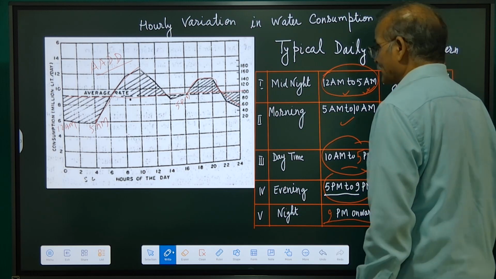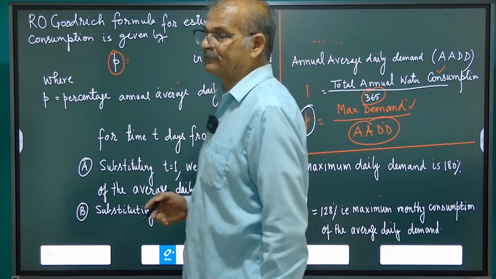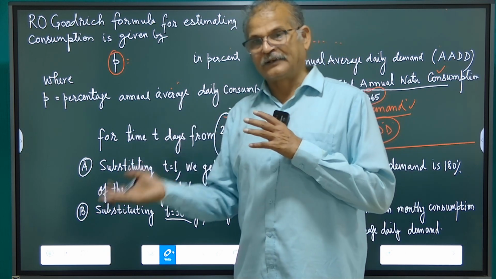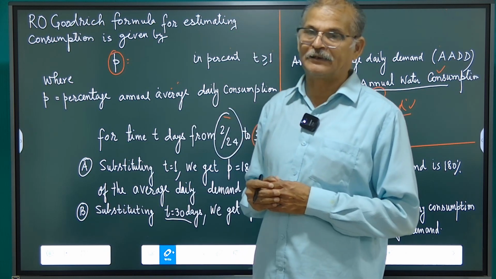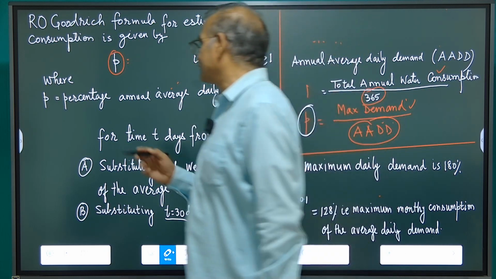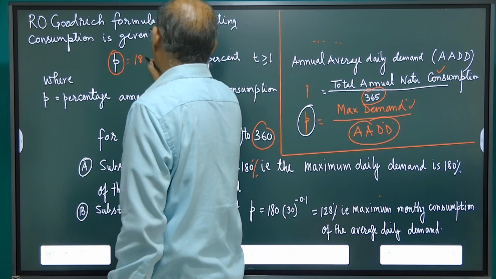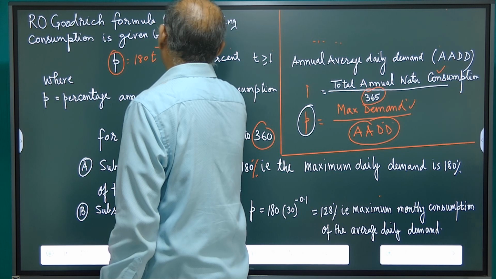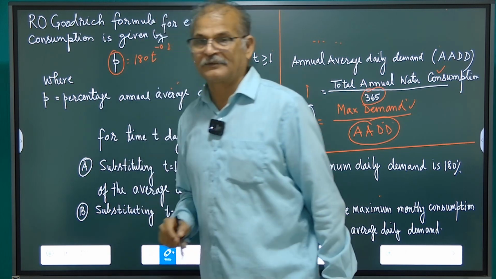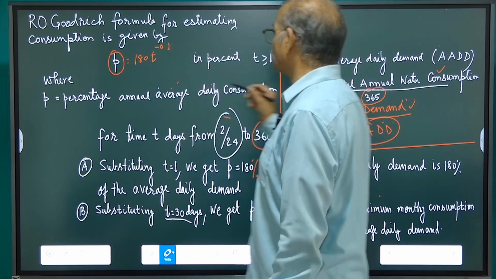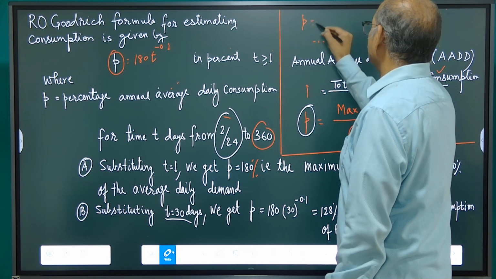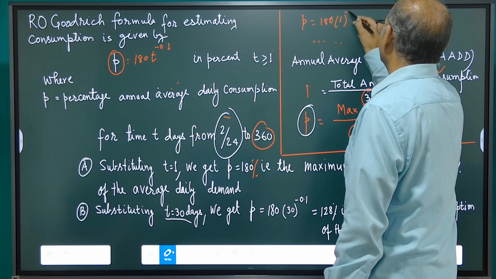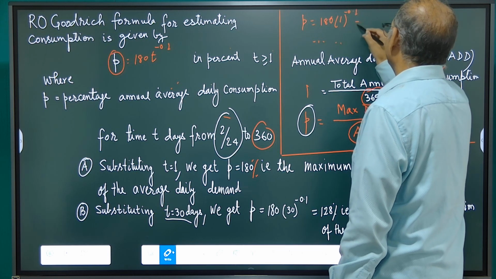So Goodrich has given a formula to estimate the maximum water demand in comparison to the annual average demand during the day. He has given 180 T raised to the power minus 0.1. Since in this formula if we input T equal to 1, P is equal to 180 into 1 raised to the power minus 0.1, we find 180%.